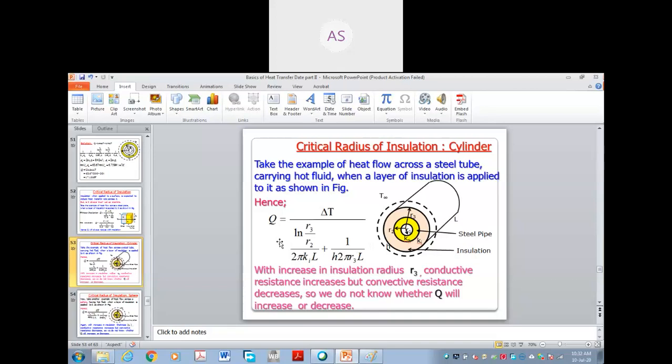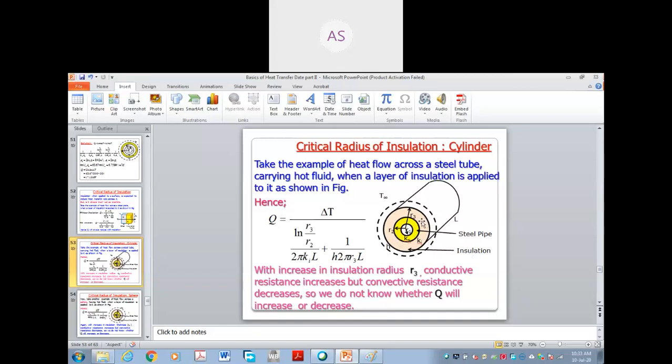Now see here, I am going to the concept now. Now concentrate. When r3 increases, what does that mean? When insulation radius increases. First of all, we have a steel pipe of radius r2, which is constant.